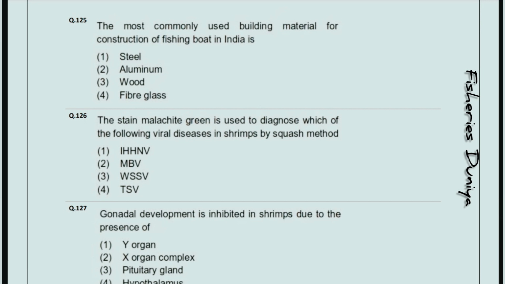The stain malachite green is used to diagnose which of the following viral disease in shrimp by squash method. So the correct answer is option number 2, MBV. MBV stands for monodon baculovirus. Next question,